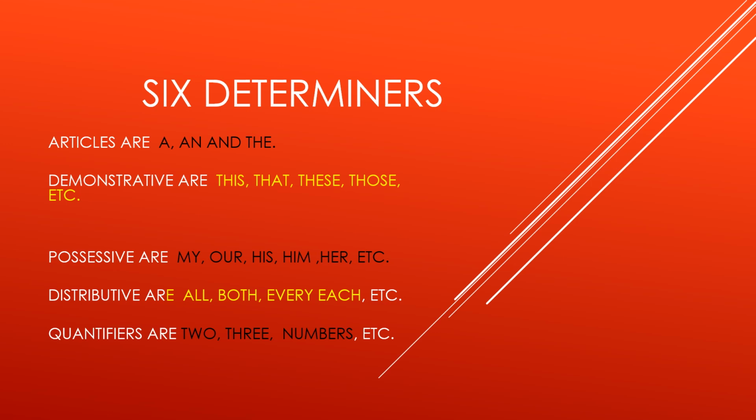Demonstratives: this, that, these, those. These are the demonstrative determiners. Possessives: my, our, his, her, their, your, and various others. Distributives: all, both, every, each. These words mean divided, and that is a distributive determiner. Quantifiers: 2, 3, numbers, etc., meaning numbers in a quantity. So these are the determiners. Understood what a determiner is? Okay.